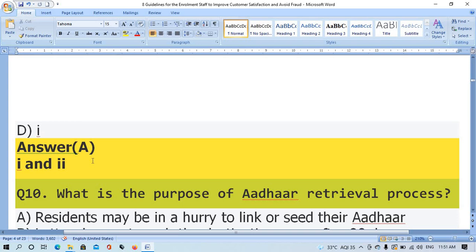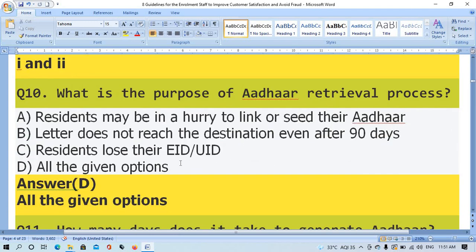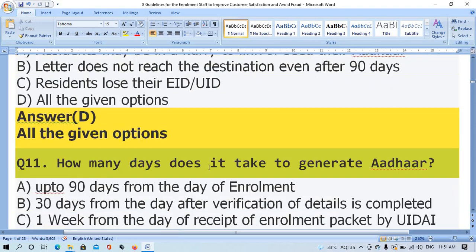Question number 10. What is the purpose of the Aadhaar retrieval process? Option A. Residents may be required to link SIM with Aadhaar. Option B. Letter does not reach the resident even after 90 days after enrollment. Option C. Residents lost their EID/UID. Option D. All the given options. The right answer is all the given options.